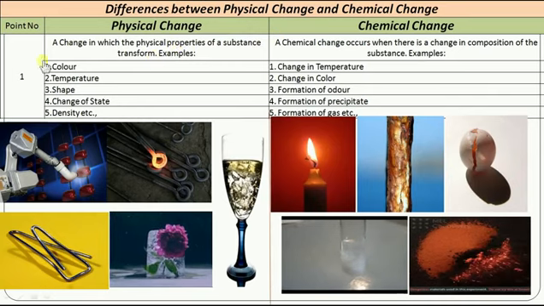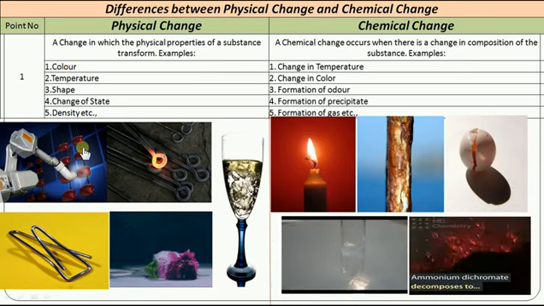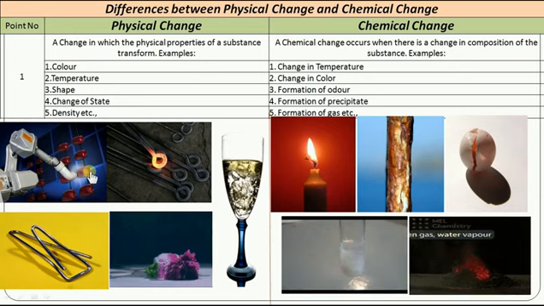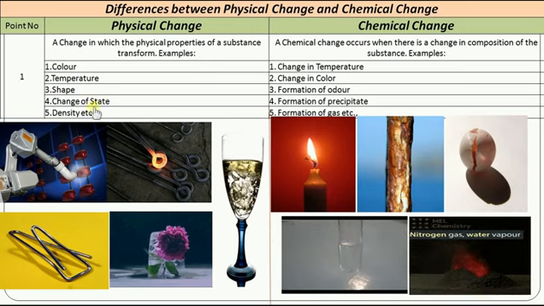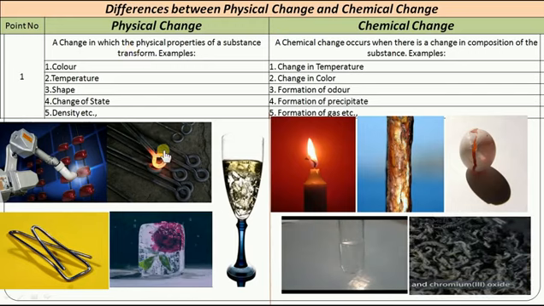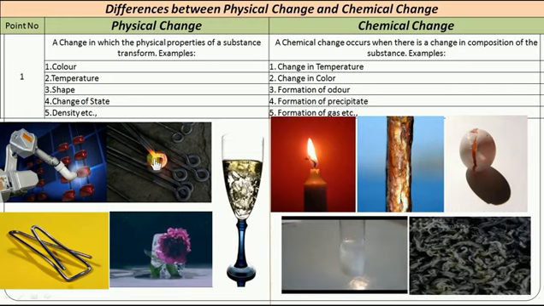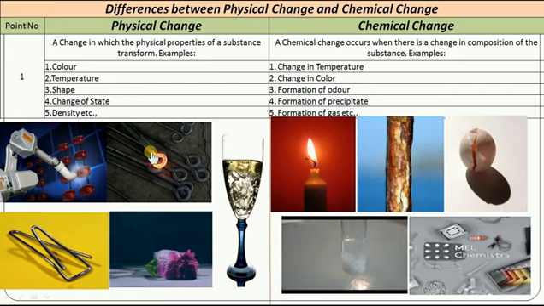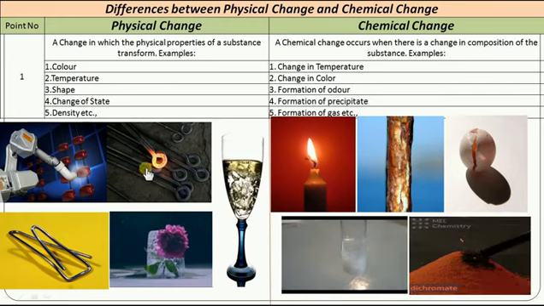What are the physical properties? For example, color. Look at this picture. You can easily see painting of an object is a physical change because only the color of the object changes. There is no new substance formed, remember. So painting is a physical change. Come to temperature. So this rod has been heated. It has absorbed the heat, so there is no change in the physical composition or chemical composition. So we can call it a physical change.